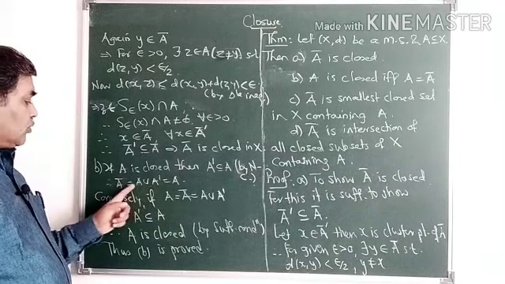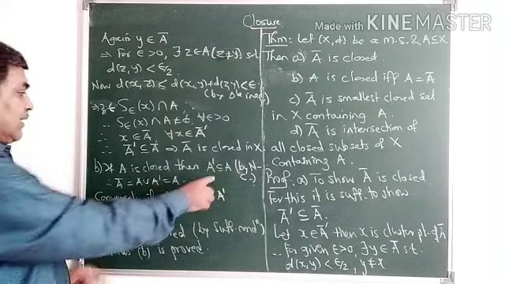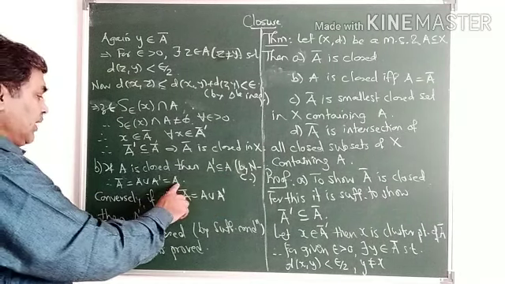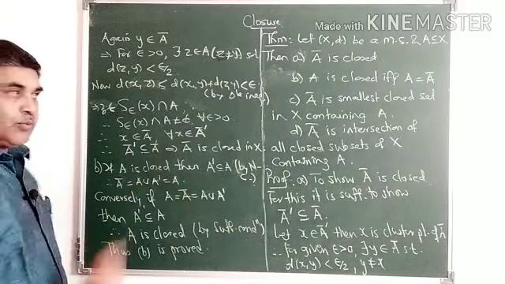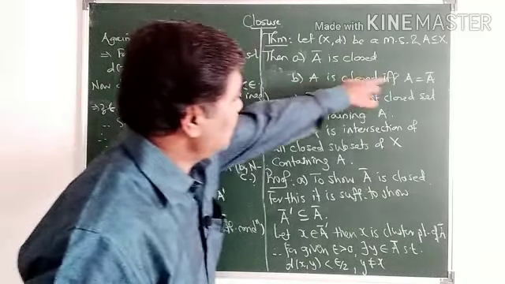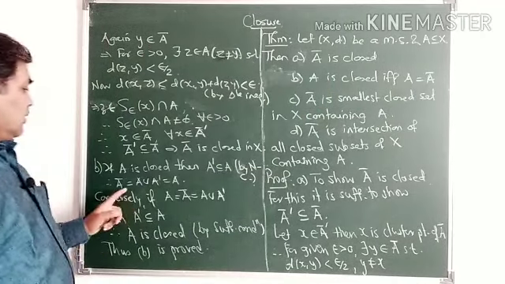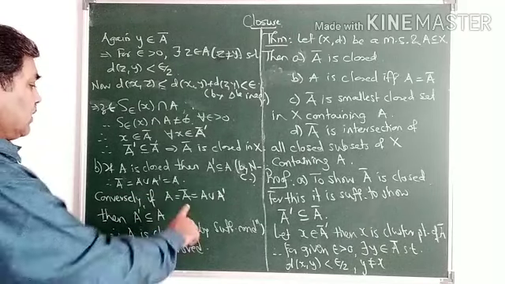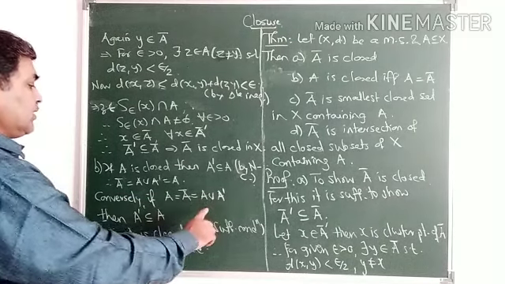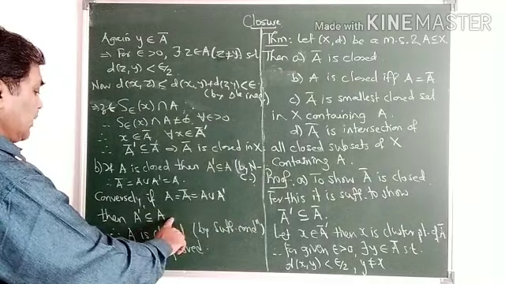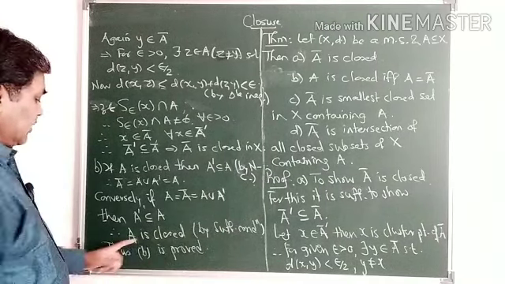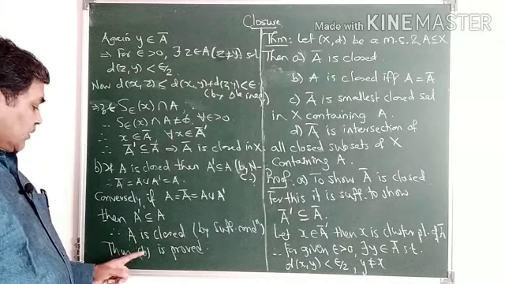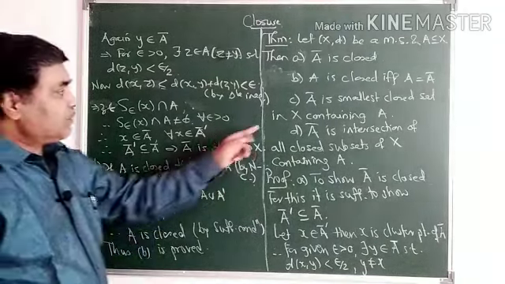A dash is a subset of A, which means A union A dash must be equal to A, and therefore A closure is equal to A. So if A is closed, then we proved A is equal to A closure. Conversely, suppose A is equal to A closure. But A closure is A union A dash, so A dash must be a subset of A. So by the sufficient condition, A is a closed set. Therefore, the B part is proved.